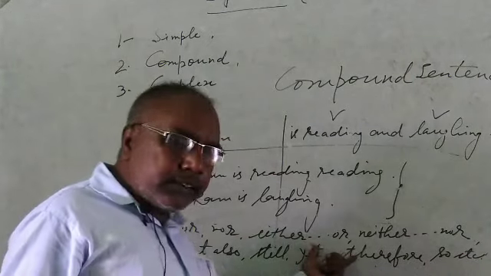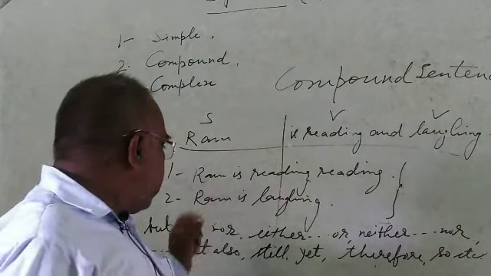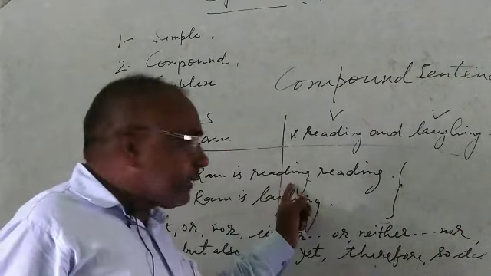These are necessary words. These words will combine the sentences.